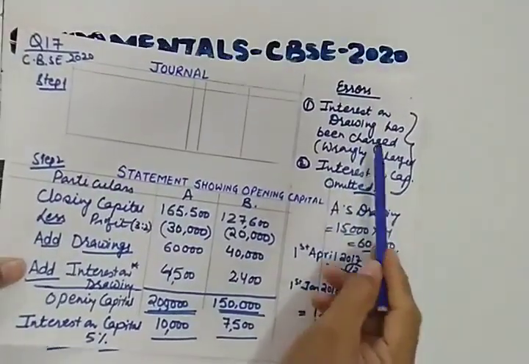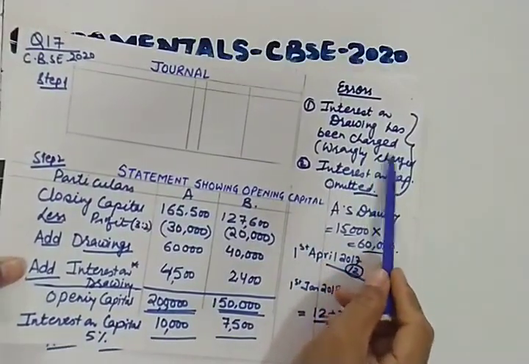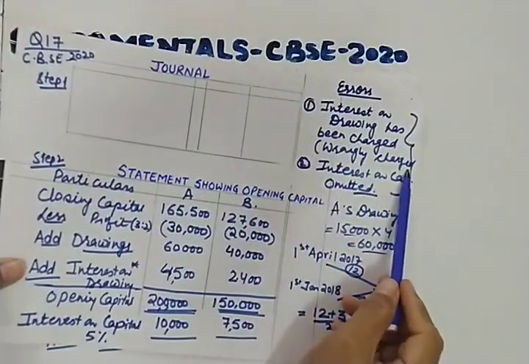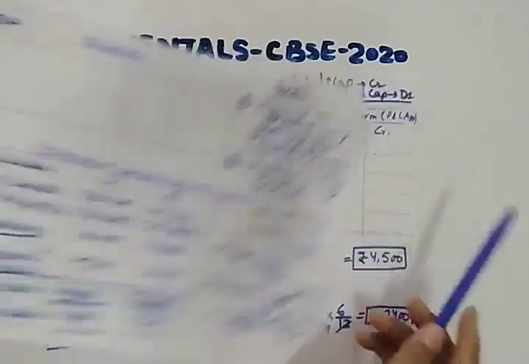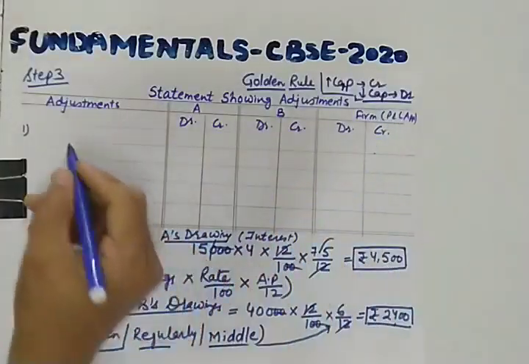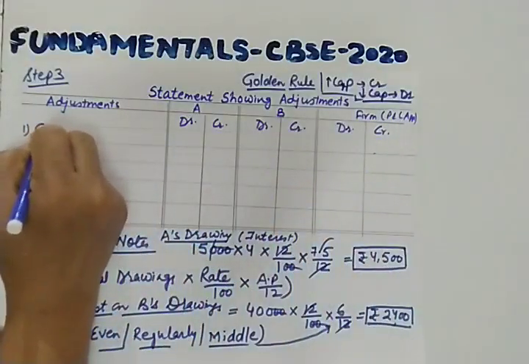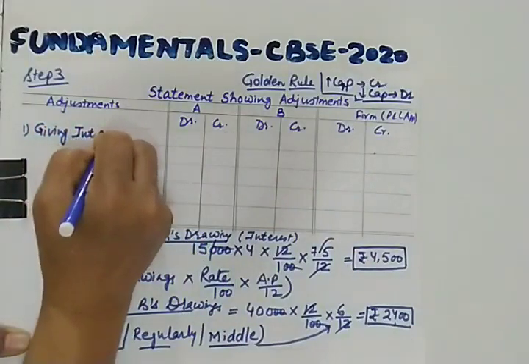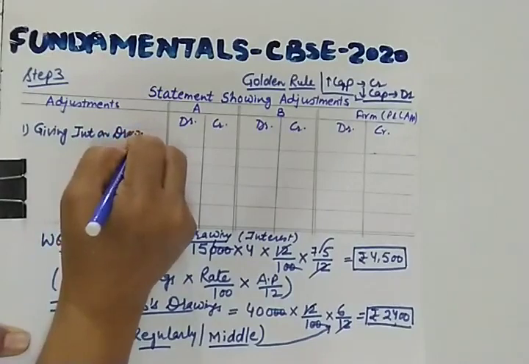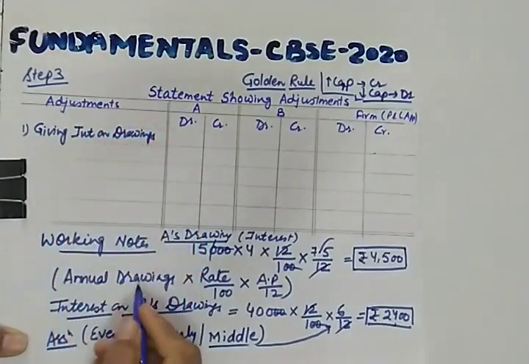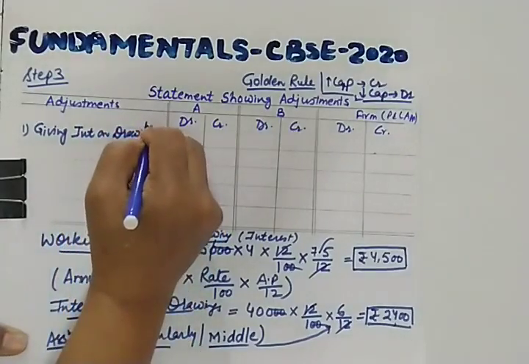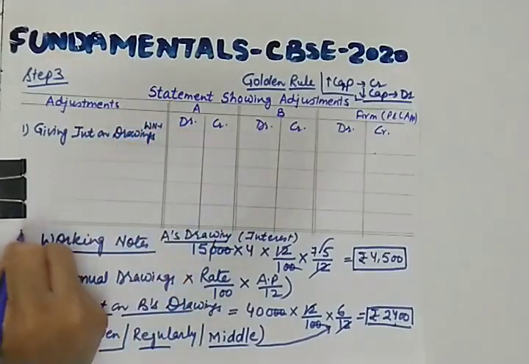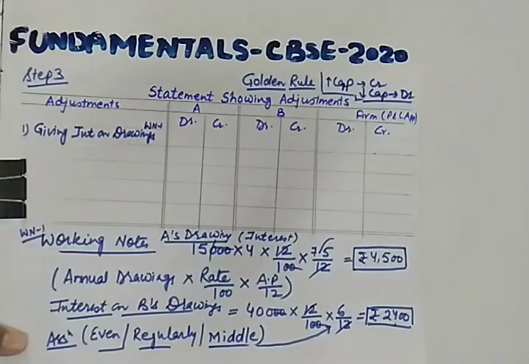First omission is interest on drawing is wrongly charged. So we'll give it to partners. So let us give interest on drawings, and for that we are writing here refer working note 1. This is working note 1.